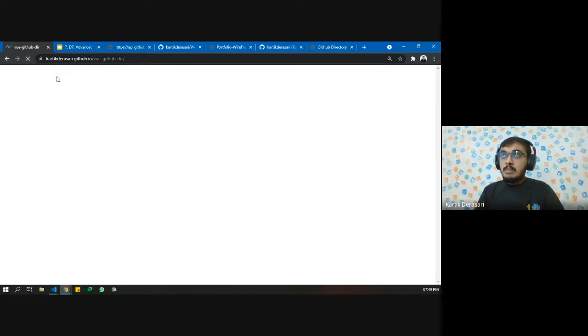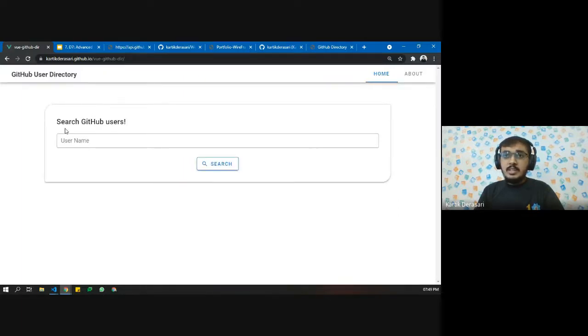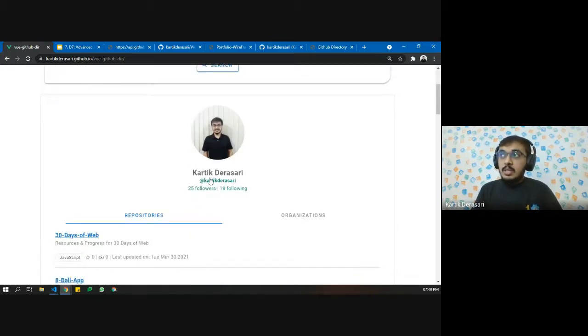For example, I don't want you to create the same user interface, but what you can do is create an input field which will take the GitHub username of any user. Let me input mine. Search. On clicking the search button, it is going to run a function, and it will show me all the different data using the GitHub API. So let's say the image, my name, my username.